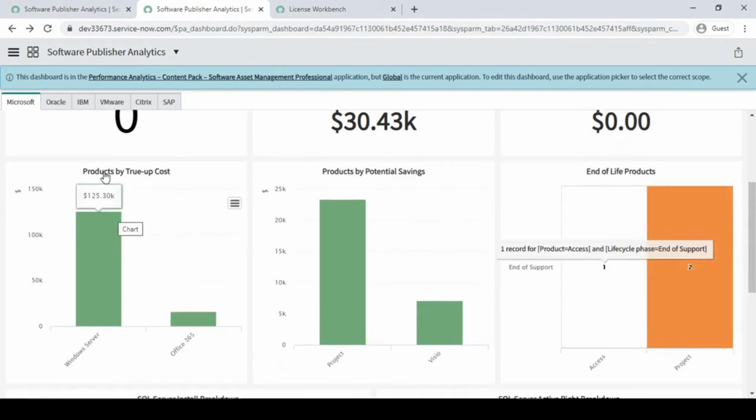These are the products by true up cost, based on the product. For Windows server, you don't have a license but still you are using it, so this is giving you the values as per the Windows server product.